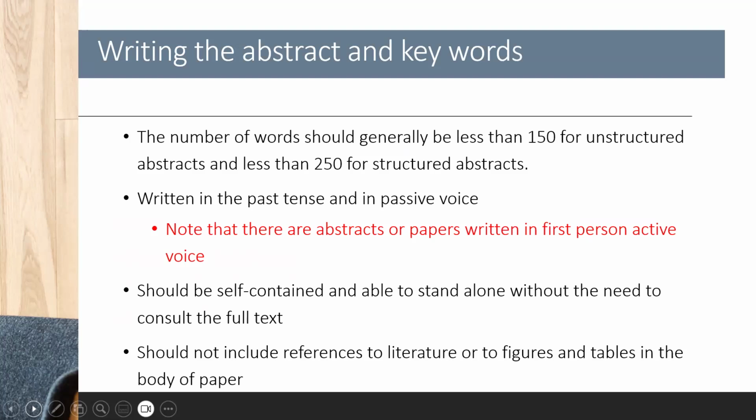The abstract also should be self-contained and should be able to stand alone without the reader's need to consult the full text. And it should not include references to literature or to figures or tables in the body of the paper.